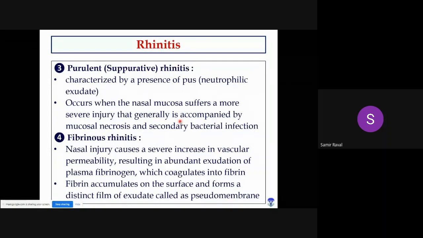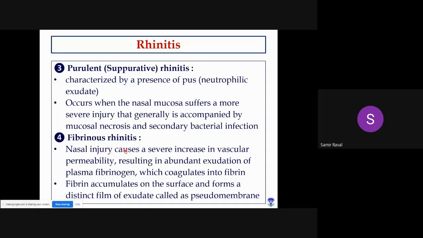Okay, the third one is purulent or suppurative rhinitis. So purulent or suppurative rhinitis is seen whenever there is an infiltration of neutrophils. Okay, so here, whenever there is any infection or inflammation, neutrophils will enter into the tissue. They will release the lytic enzymes to kill that particular organism. So ultimately that organism may be killed as well as surrounding tissue will also die, and all of them get mixed together, forming the exudate, particularly suppurative exudate or purulent exudate.